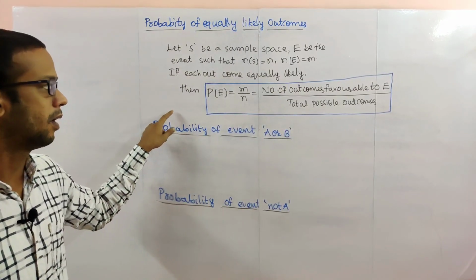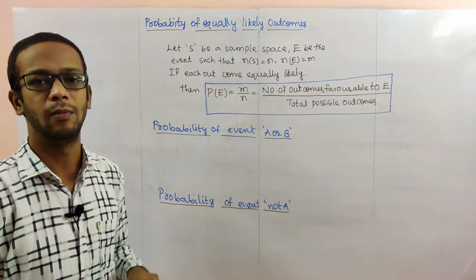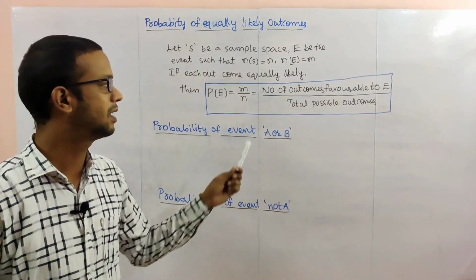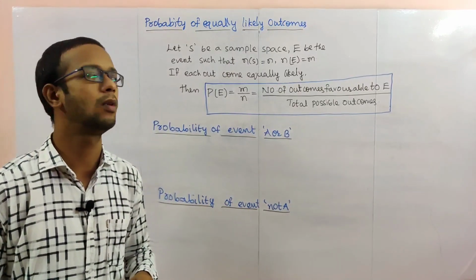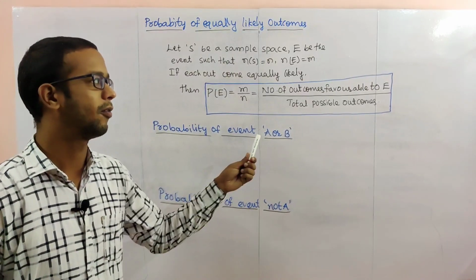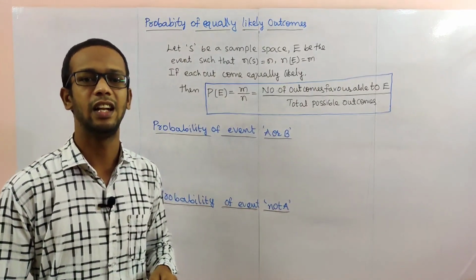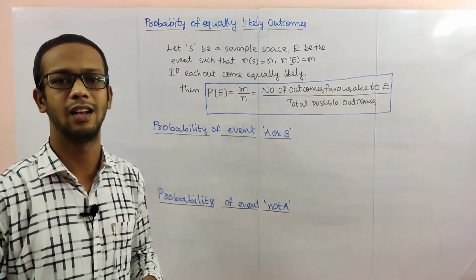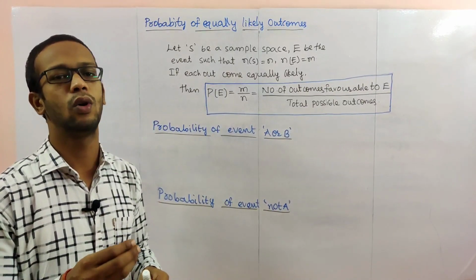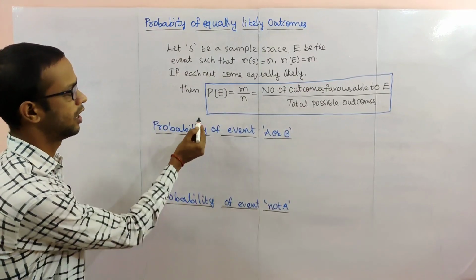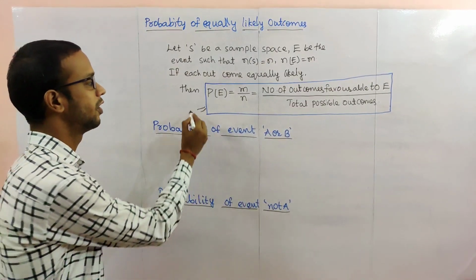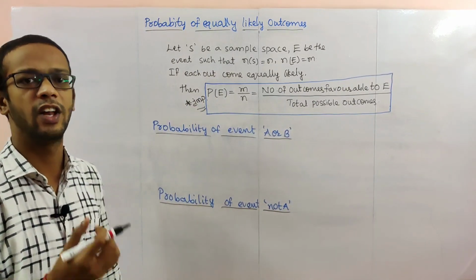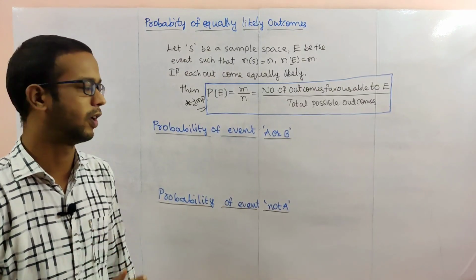So the probability of event E is m by n. Here m is the number of outcomes favorable to event E, divided by the total possible outcomes. You already learned this in 9th and 10th class also: favorable outcomes divided by total number of outcomes. Based upon this only, we will do the problems. This is a very important formula: favorable by total, the simple way.